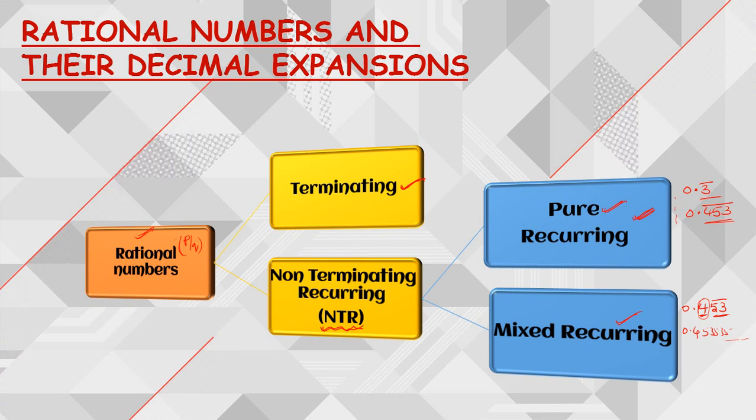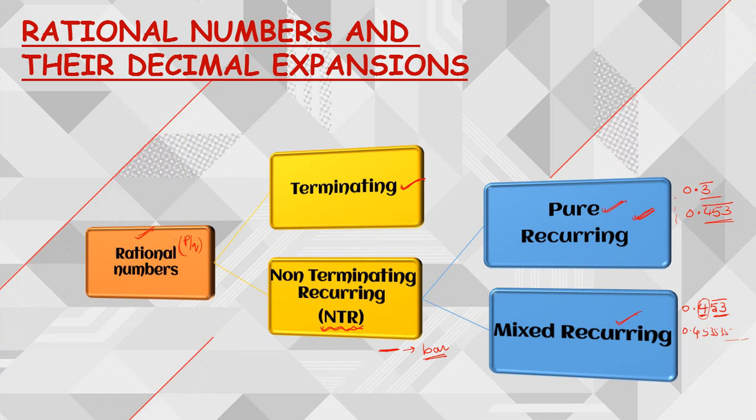In decimal form, non-terminating recurring decimal means indirectly you need to remember that it contains a bar, which we read as bar. If it contains a bar, then we call it a non-terminating recurring decimal. In that you have pure recurring and mixed recurring. Right. So these are all the things which we have learnt in our previous classes.